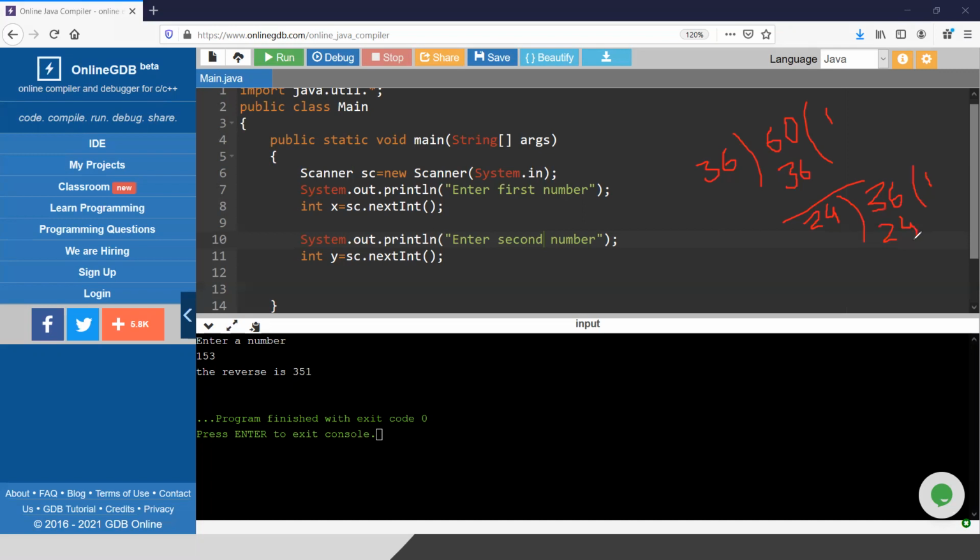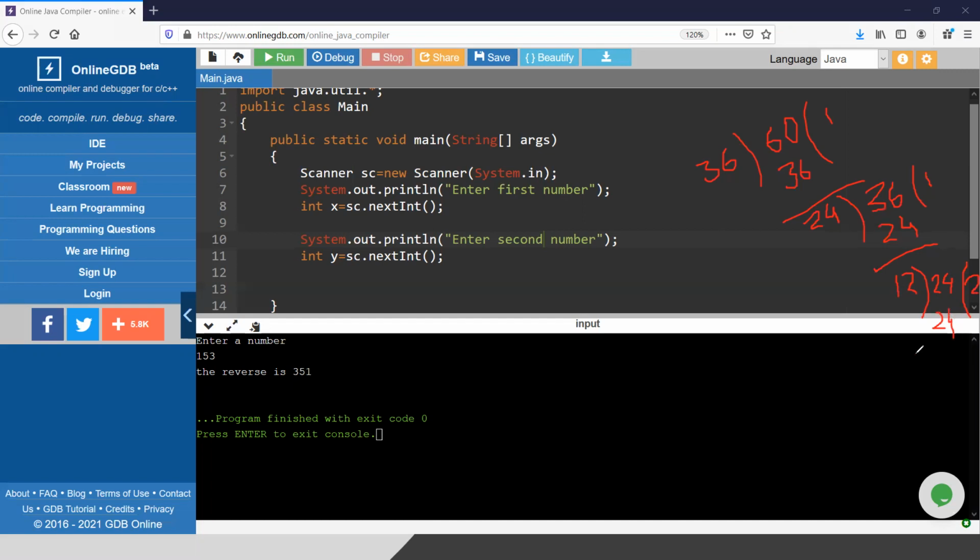My natural handwriting is not too bad, but as I am writing digitally using a mouse, it is becoming tough for me. Okay, 12 and 24 will come here. And if you do not know this process, please contact your mathematics teacher, because I'm not your mathematics teacher. And this is the way actually to do the HCF.